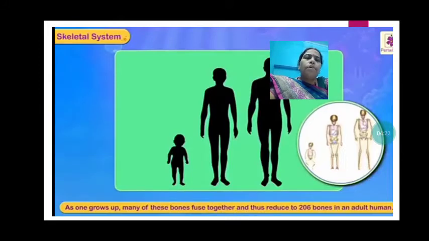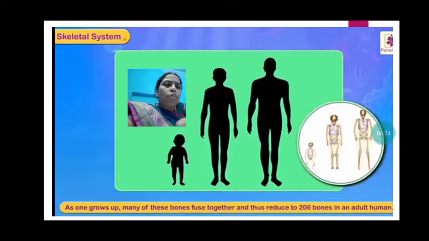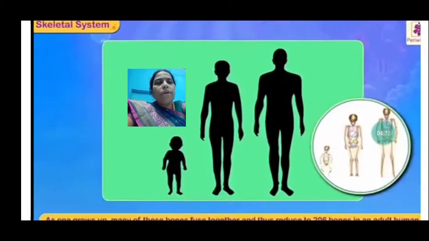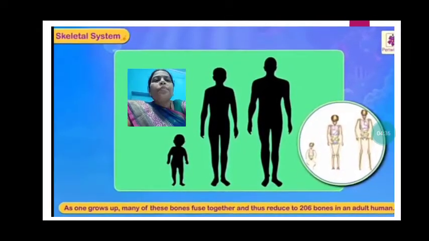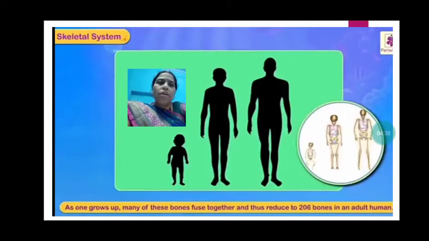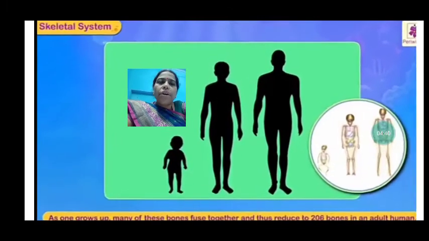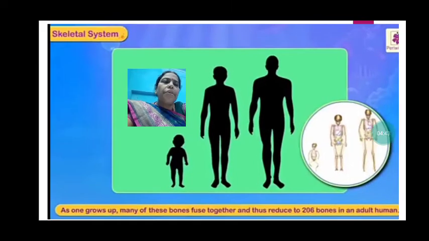As one grows up, many of these bones fuse together and thus reduce to 206 bones in an adult. So the number of bones in a baby is 270 and in an adult it is 206.